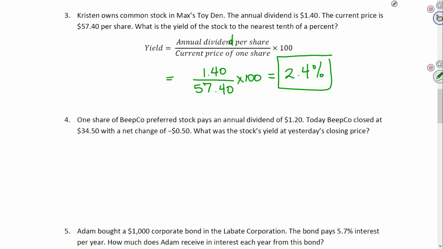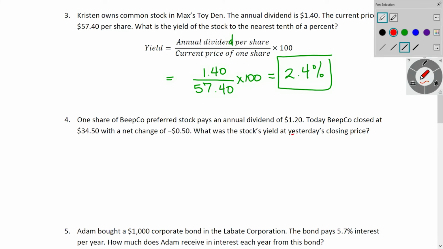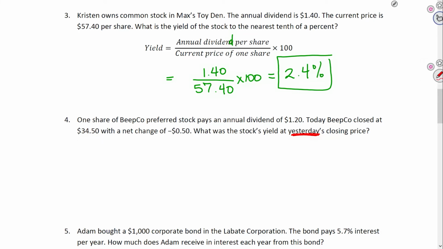Okay, number 4, 1 share of BeepCo preferred stock pays an annual dividend of $1.20. Today, BeepCo closed at $34.50 with a net change of negative 50 cents. What was the stock's yield at yesterday's closing price? It's just a little bit tricky because it's asking about yesterday's closing price. If it was today's, then I would use the $34.50. But it is not asking about today's closing price. It's what's the stock yield based on yesterday's closing price?